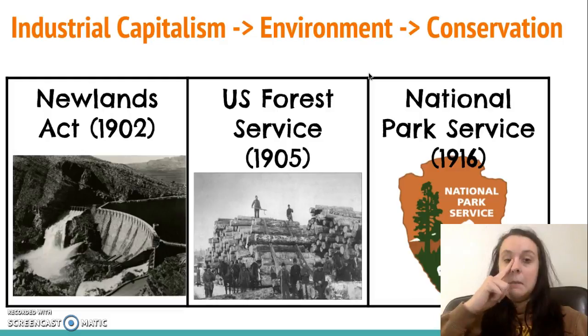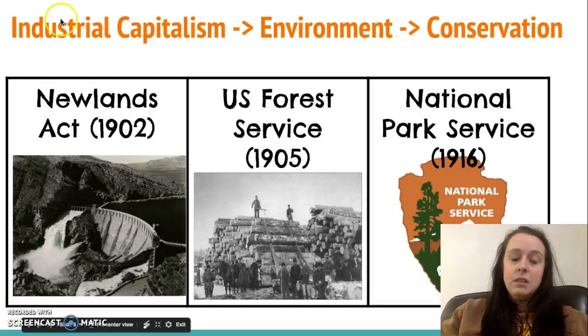Lastly is industrial capitalism. The buildup of industry and factories was really harming the environment. We see a large depletion of natural resources during this time. This leads to a conservation movement in the United States, especially through the United States government. At first, Roosevelt passes something called the Newlands Act.